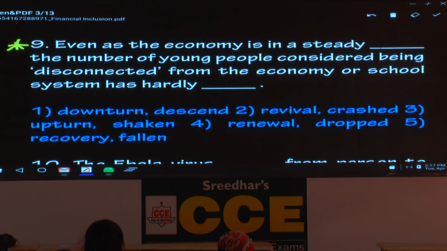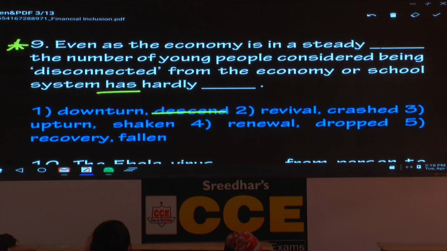Even as the economy is in a steady downturn. Now here he is talking about a contrasting situation. So downturn, descent, but the second blank has hardly. Please underline the helping verb has. Then which part of speech are you supposed to use? A verb. Which form are you supposed to use? Past participle. But the word descend, is it in the past participle form? So you can simply ignore the first pair. What is the reason? Underline the word descend. And what is crashed, hold that one, shaken, hold that one. All of them you can consider.